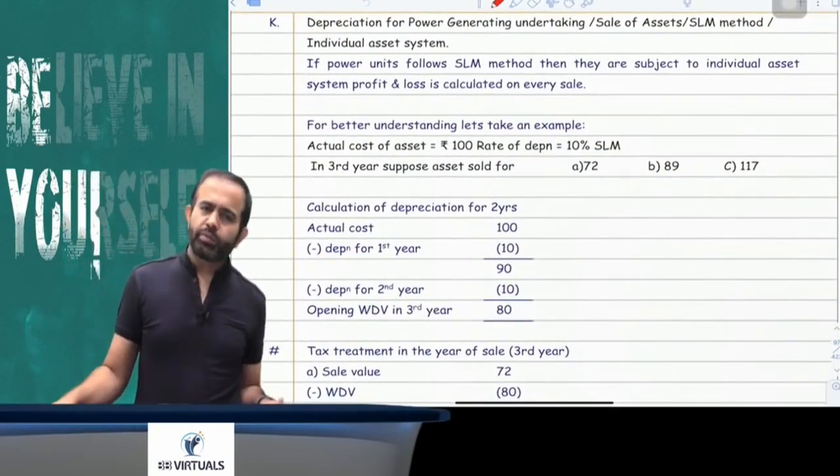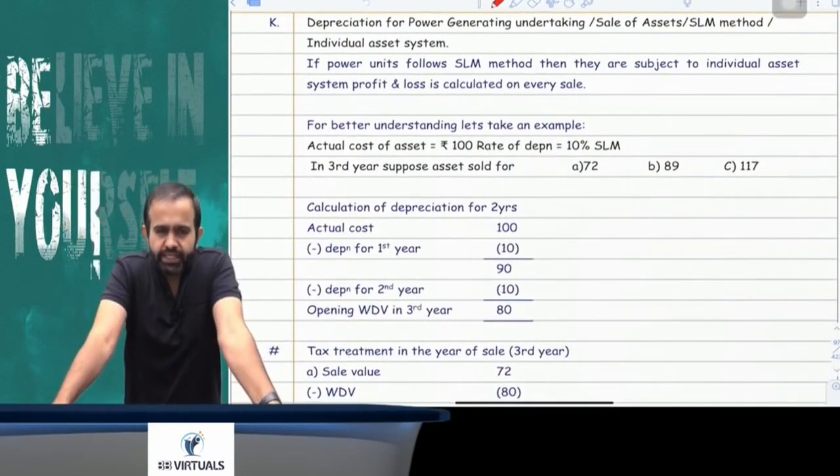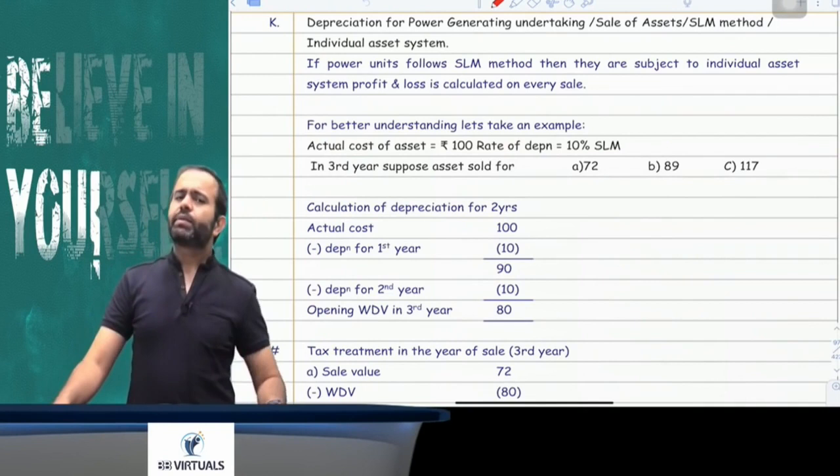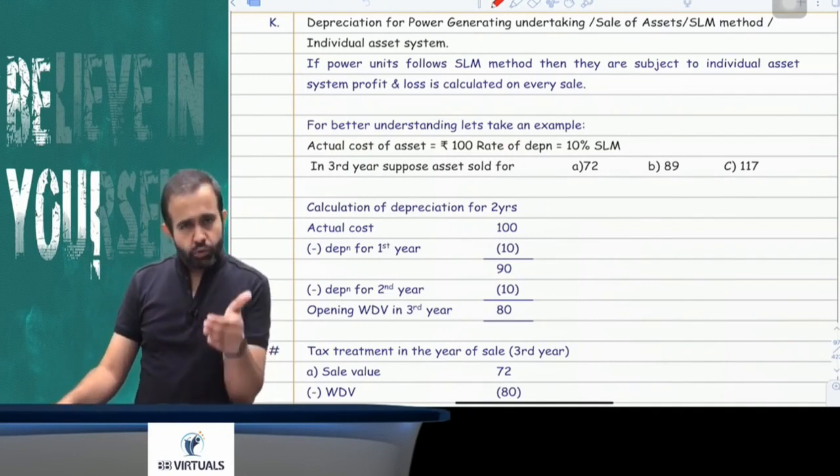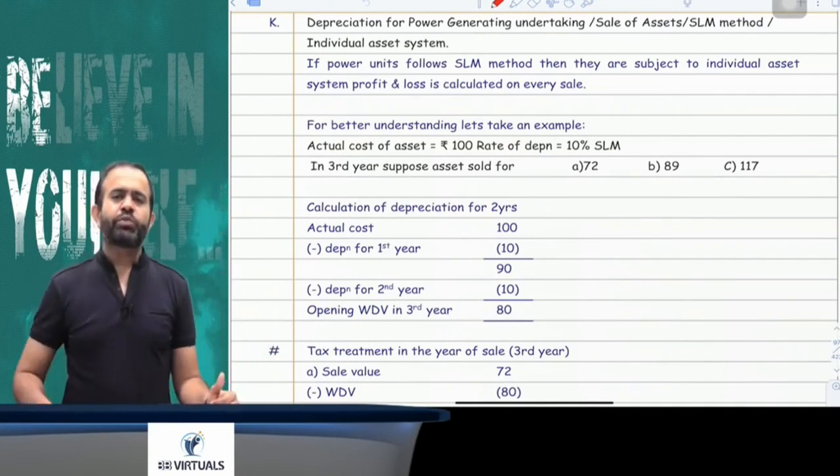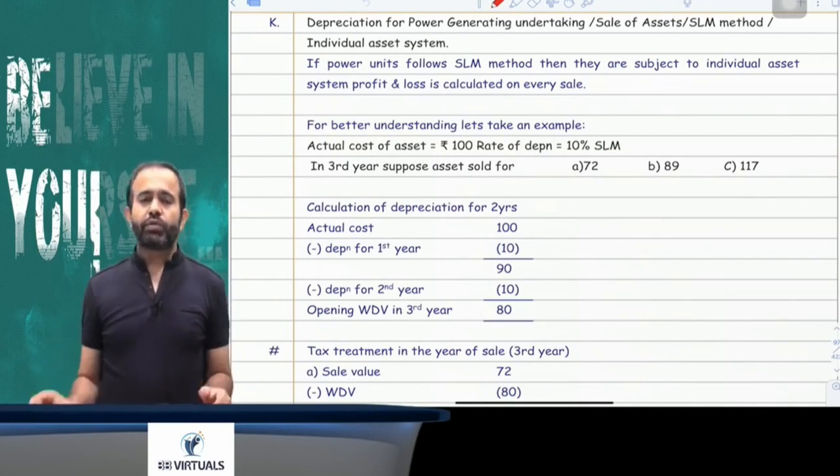Now try to understand, all people, just pay attention. The SLM method can be followed only by a power generating and distributing unit. So if you follow the SLM method, then you have to follow the individual asset system. Suppose you transfer the asset, then what will be the treatment?